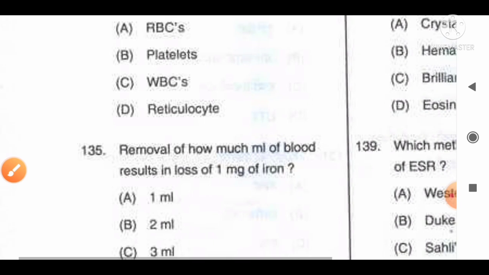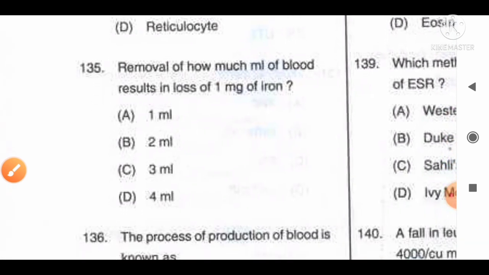Move to the next question, number 135. Removal of how much ml of blood results in loss of 1 milligram of iron? And the options are A, 1 ml, B, 2 ml, C, 3 ml, D, 4 ml.